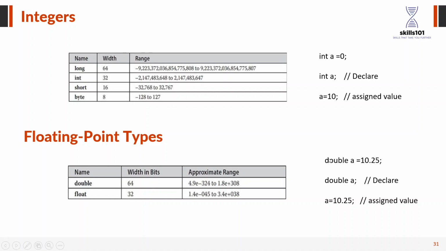If I divide this into two steps, the first step is declaration, like int a or double a, then assigning the value to a. Now 10.25 is stored in a, so whenever I call a, it is going to return 10.25, right?